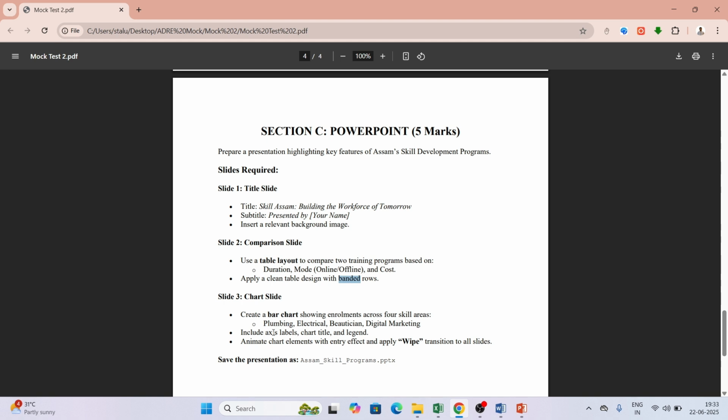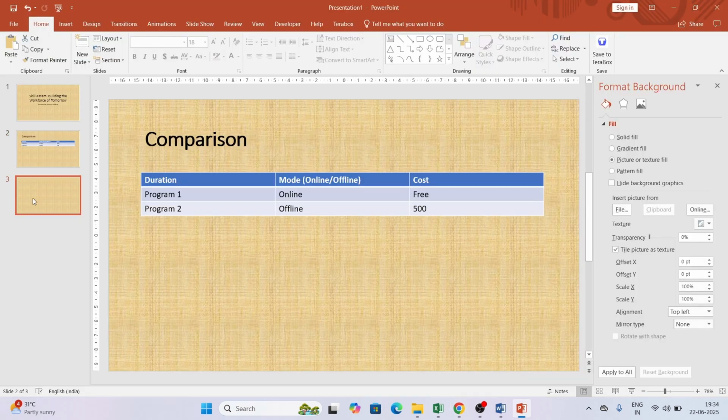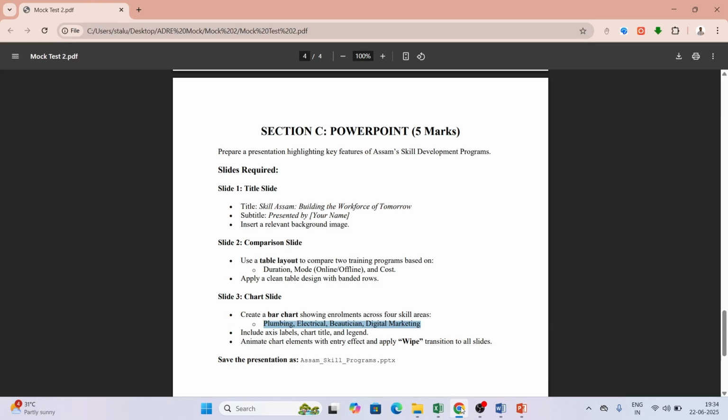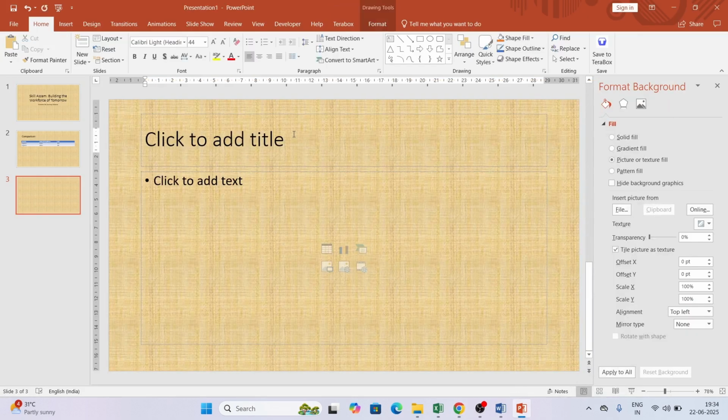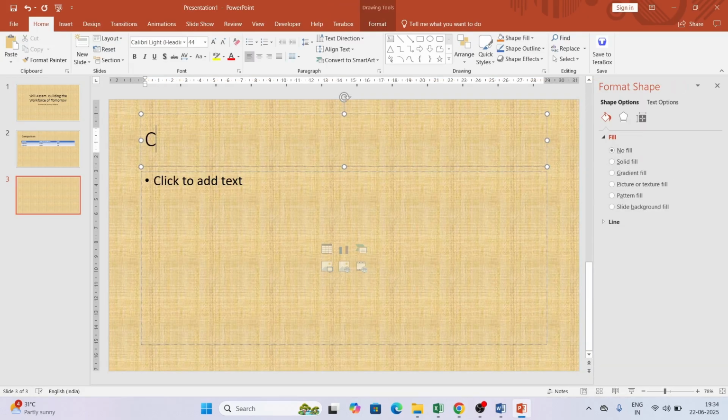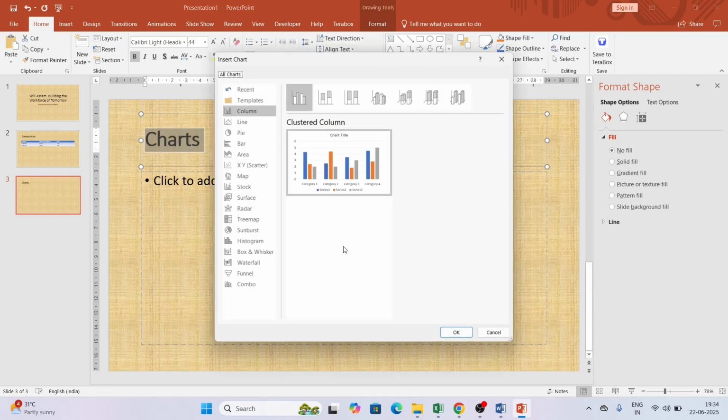Then include axis labels, chart titles, legend, animate chart elements with entry effect, and apply wipe transition to all the elements. Okay, so I need to create a chart with respect to these values. So I will go here, then let's see if they have a chart slide, so I will add the title as charts, making it bold, adding a chart.